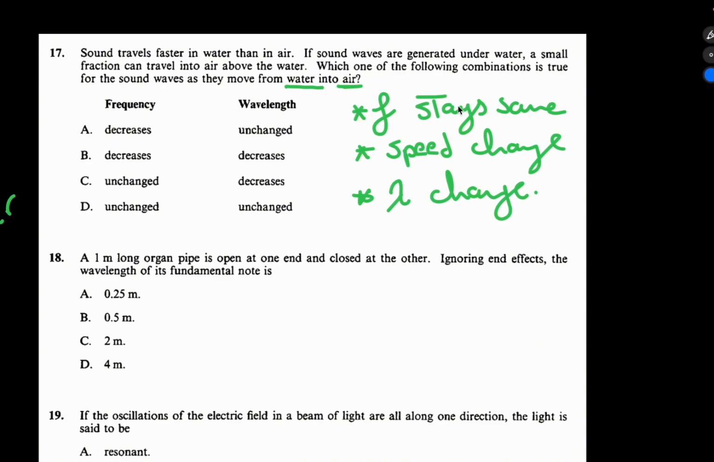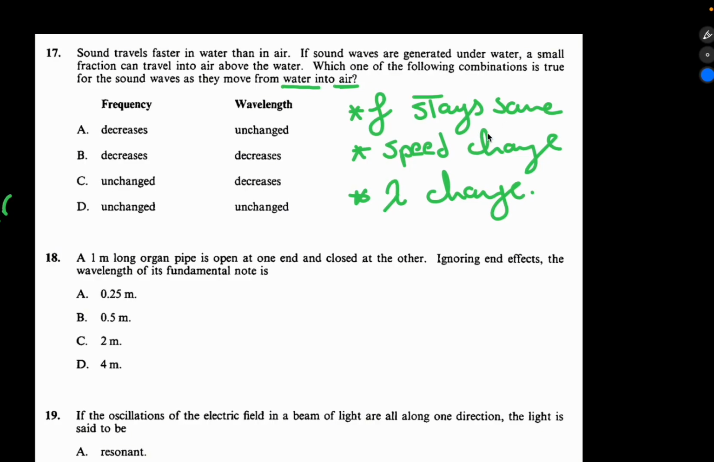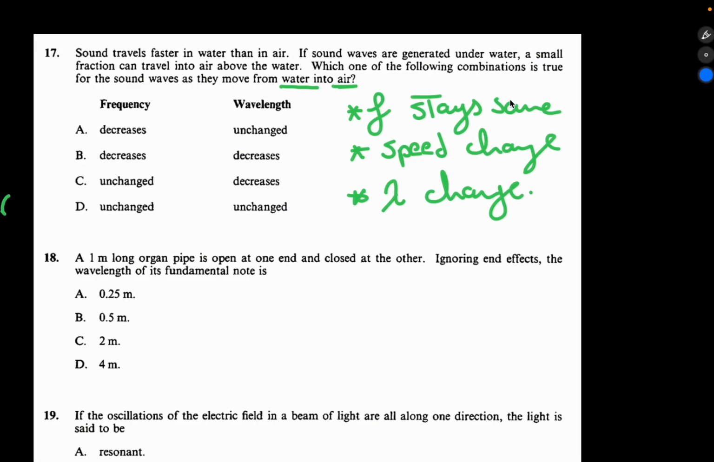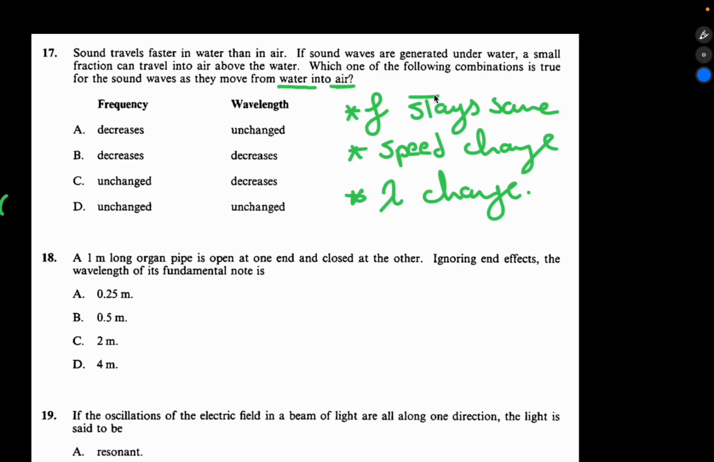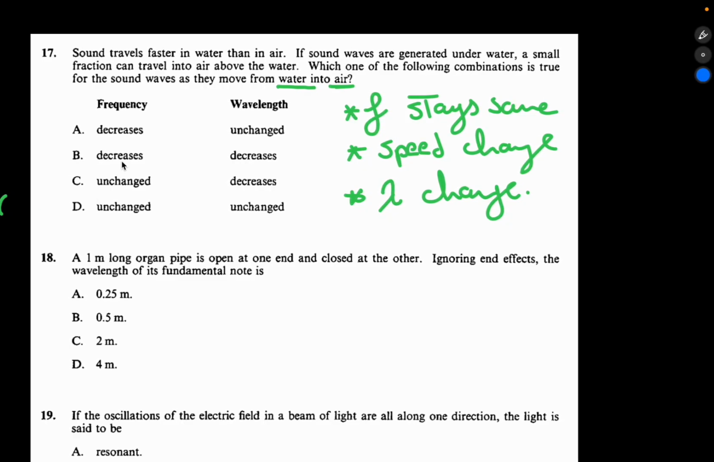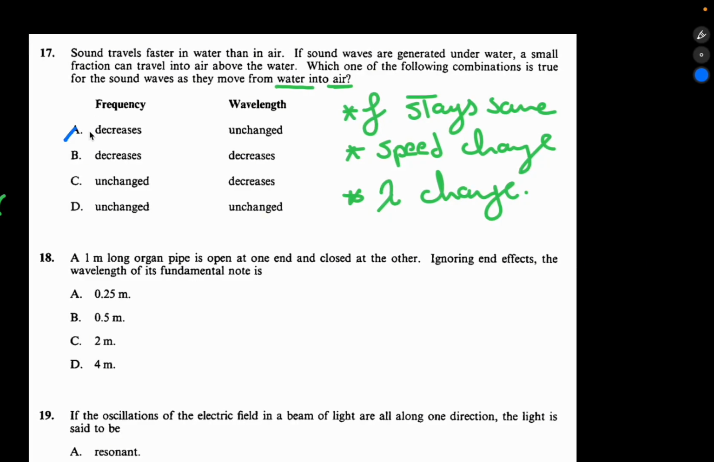Let's see. I know that f is constant, and the speed will decrease. So regarding this, from knowing only the knowledge of frequency, the frequency will stay the same. I know that the answer would be C or D. It's impossible to be A or B because they say that the frequency will decrease. These two answers are wrong. So it would be C or D.